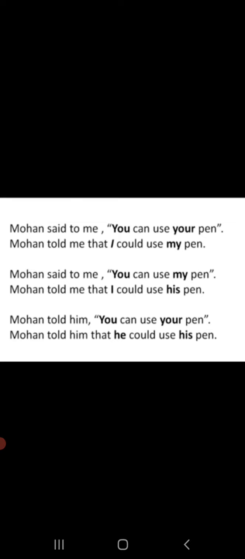Mohan said to me, you can use your pen. Now see, change it into indirect. Mohan told me. When the object is given in the direct speech, then we change said to into told. Mohan told me, remove the comma and then put the conjunction that. Mohan told me that. Now you is the second person and will change into object. What is the object given over there? That is me. So when we write it in the place of subject, it will become I.